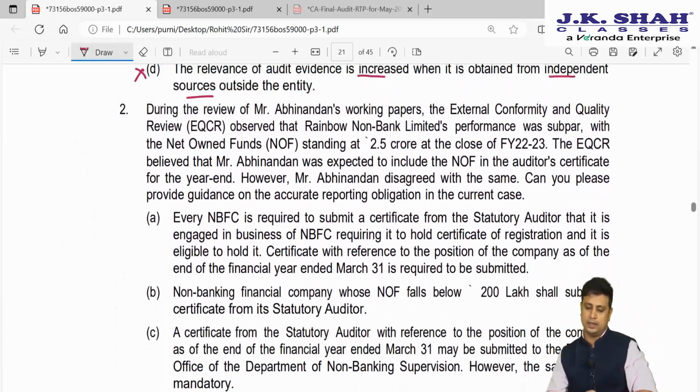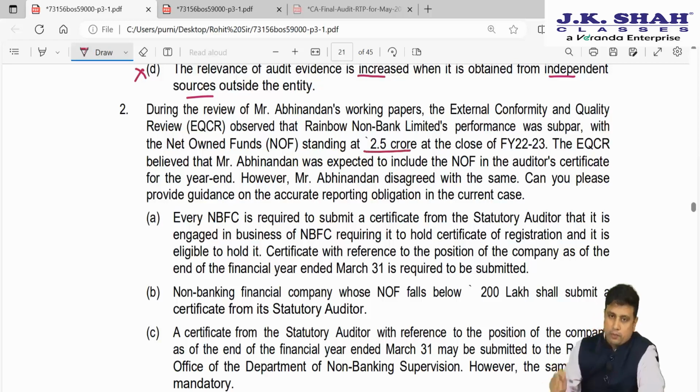Next, question number 2. During the review of Mr. Abhinandan's working paper, the external engagement quality control reviewer observed that Rainbow Non-Bank Limited's performance was subpar, with the net owned fund standing at 2.5 crores. So the performance was subpar. EQCR believed that Mr. Abhinandan was expected to include the net owned fund in the auditor's certificate for the year end. Definitely we have to include the same. However, Mr. Abhinandan disagreed. Can you please provide guidelines? Do we have to provide the same?